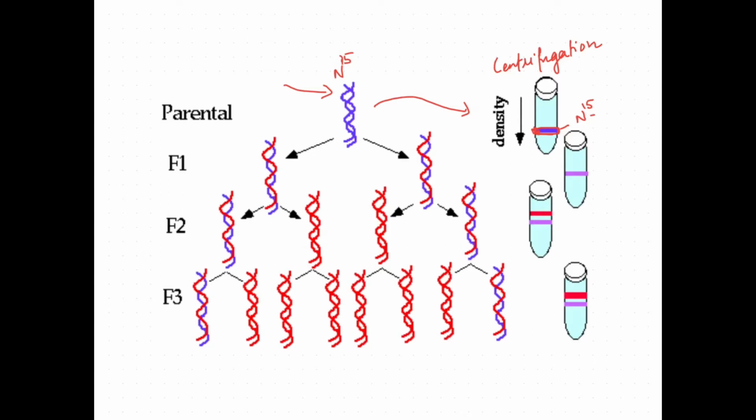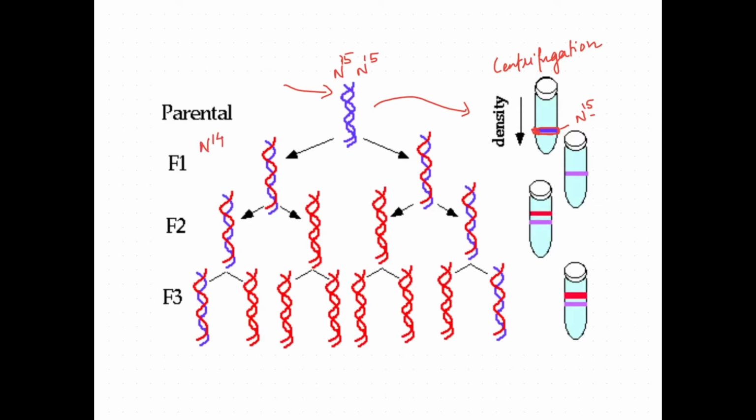Now, the bacteria which are grown in N15 medium will have heavy DNA inside them. Meselson and Stahl transferred the N15 grown bacteria to an N14 medium.